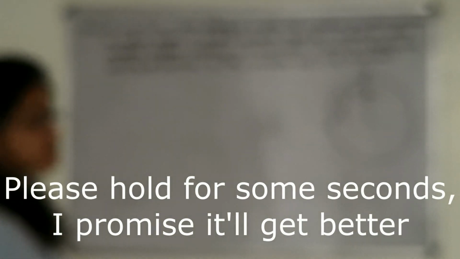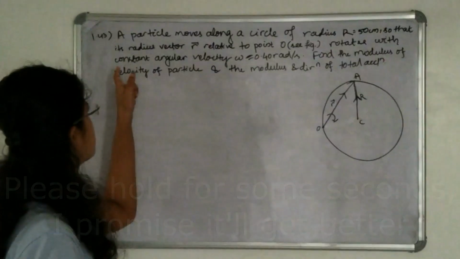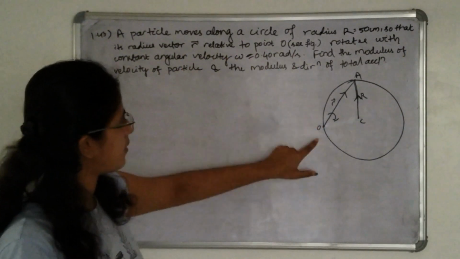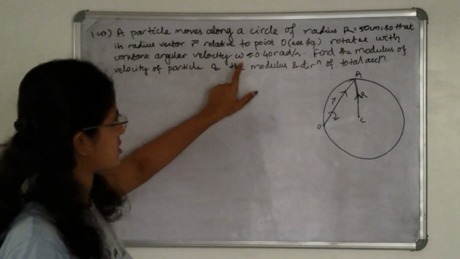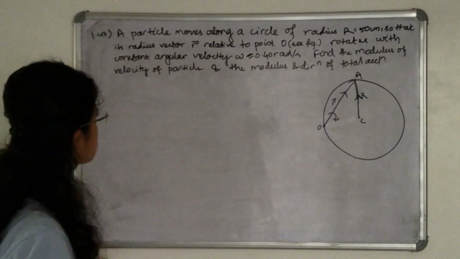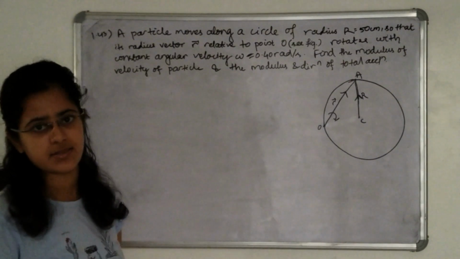Okay, a particle moves along a circle of radius r equal to 50 cm, so that its radius vector r, relative to the point O, rotates with constant angular velocity omega equal to 0.40 radian per second. Find the modulus of the velocity of the particle and the modulus and direction of the total acceleration.